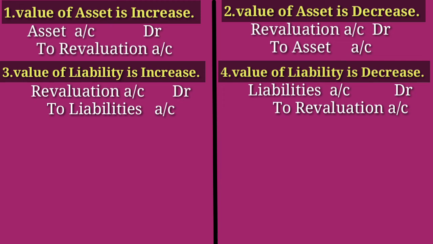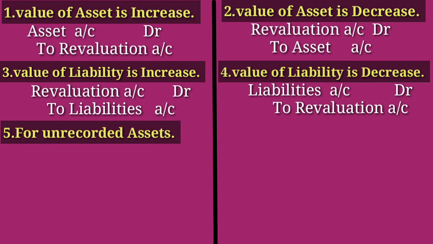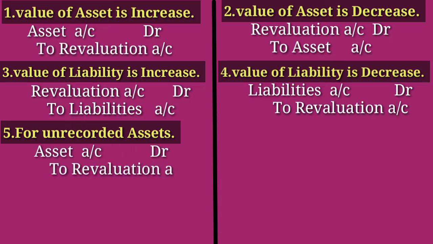The next case is for unrecorded asset. Unrecorded asset means any asset we missed to record in the books of account. If any unrecorded asset is there, we need to take it into account. That asset we need to show in the books of account. The asset we need to debit. The journal entry is asset account debtor to revaluation account.